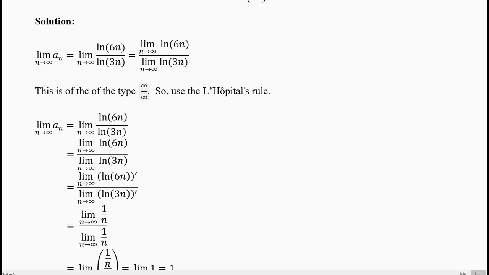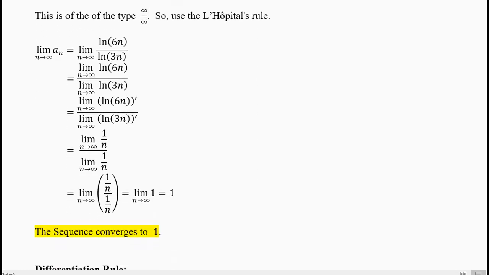So it is of the type infinity by infinity. So let's use the L'Hopital rule. Now what is the L'Hopital rule? It is to take the derivative of the function in the numerator and in the denominator. We have just now seen that the derivative of ln 6n will be 1 by n and the derivative of ln 3n will be 1 by n. The 3 and the 6 will get cancelled.